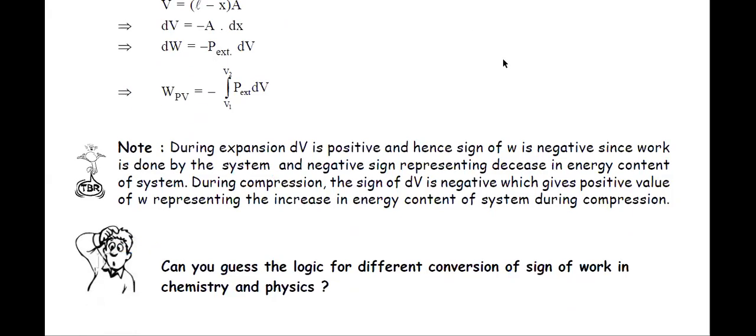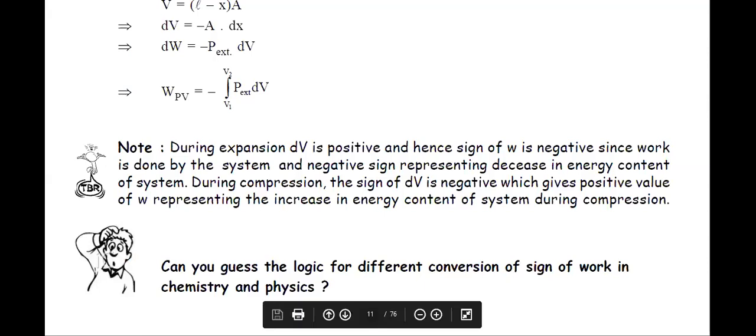So this was something that I've already discussed. In physics, we just talk about P internal, but in chemistry, we talk about P external as the basic definition for work done. I've told you that there's a difference, but actually it is the same. The pressure is taken as external in chemistry and internal in physics. Otherwise, there's no difference at all.